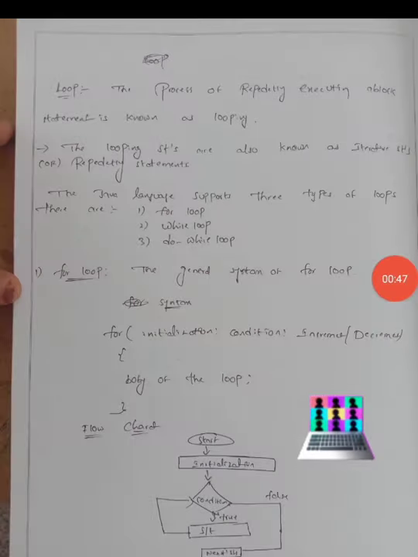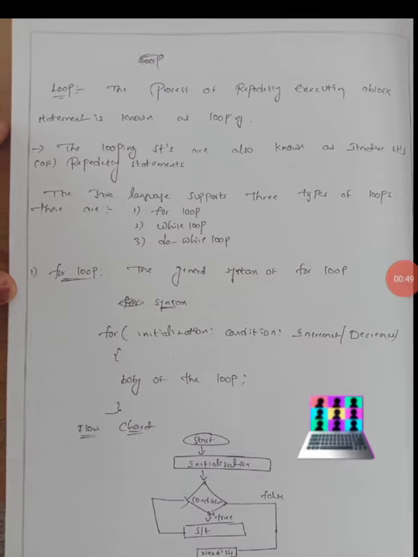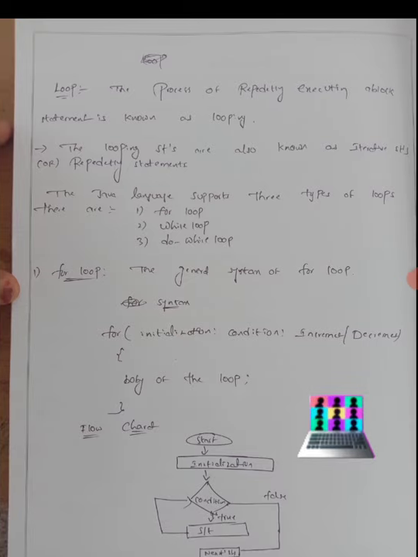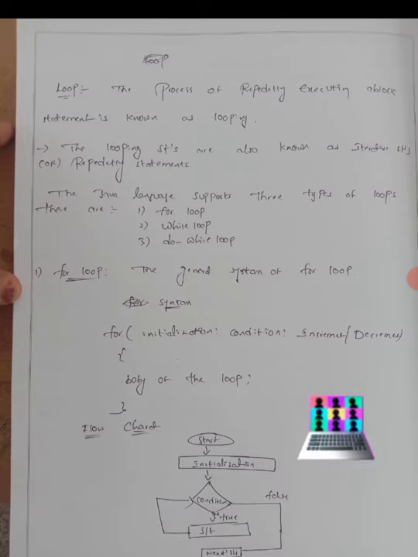Today we will talk about only the for loop and its general syntax. Inside the for loop, first comes initialization, next the condition, next the increment or decrement, and then the body of the loop. The for loop is an entry controlled looping statement. If the condition is true, then the body of the loop is executed. Otherwise, the loop is terminated and the control is transferred out of the loop to execute other statements.